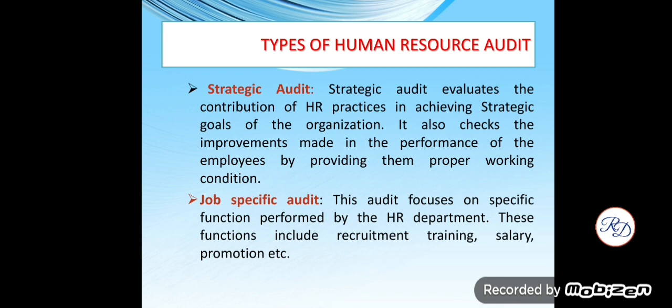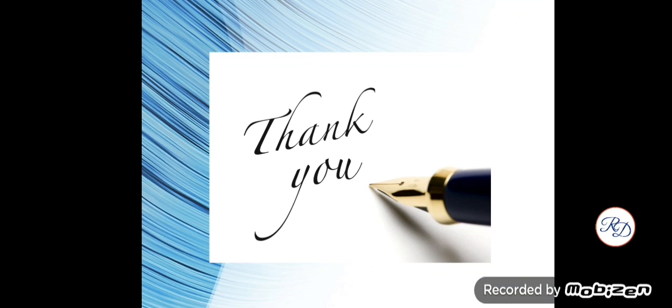Next, job specific audit. In this audit, the auditing focus is on a specific area in the HR department. Example, payroll, recruitment, performance management, and record retention details, etc. With this, types of HR audit have been explained.